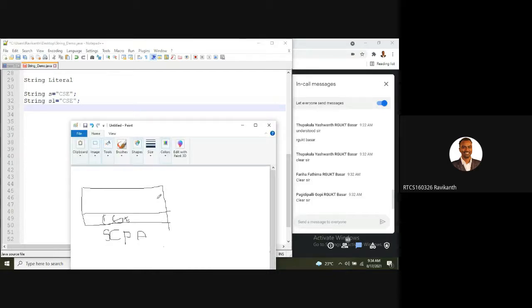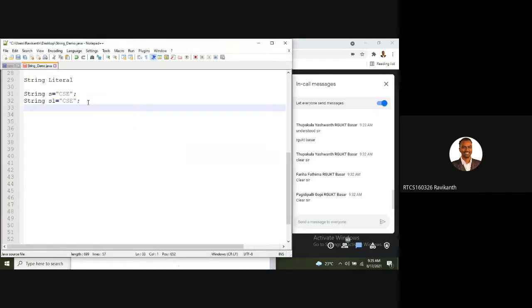Now what happens? As the content is the same, the value is the same, it is not going to create a separate location. It is pointing to the same location where that value already exists. s points to this location, s1 also points to the same location, so it will not create a separate location.